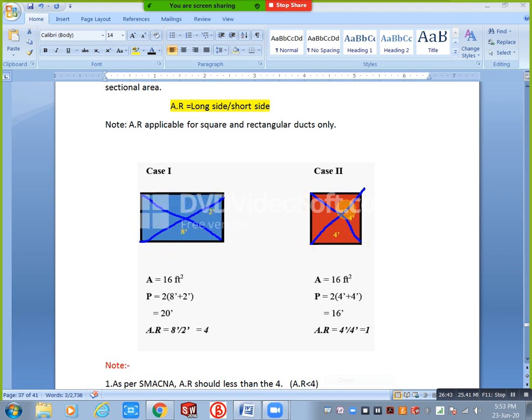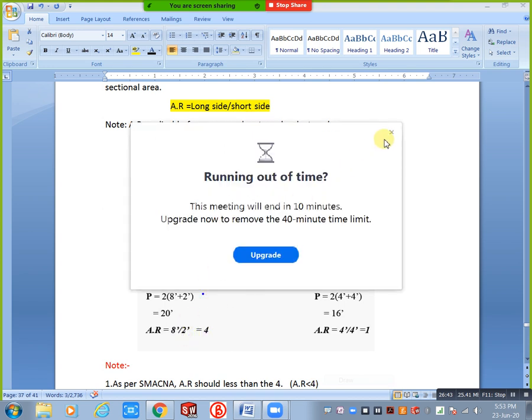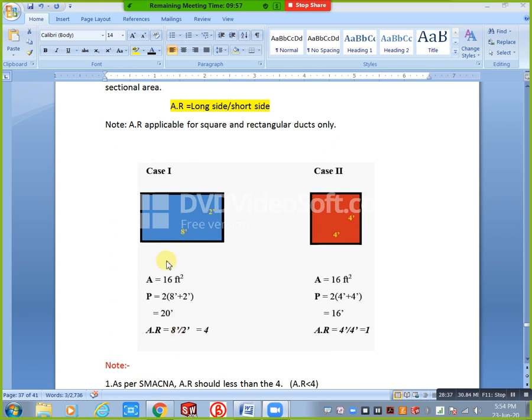Here 8 feet by the short side 2 feet gives an aspect ratio of 4, and for this one 4 by 4 gives 1. An aspect ratio of 1 means less pressure loss, at the same time less friction, so our fan capacity is also less, our power consumption is less, and our running cost is also less.